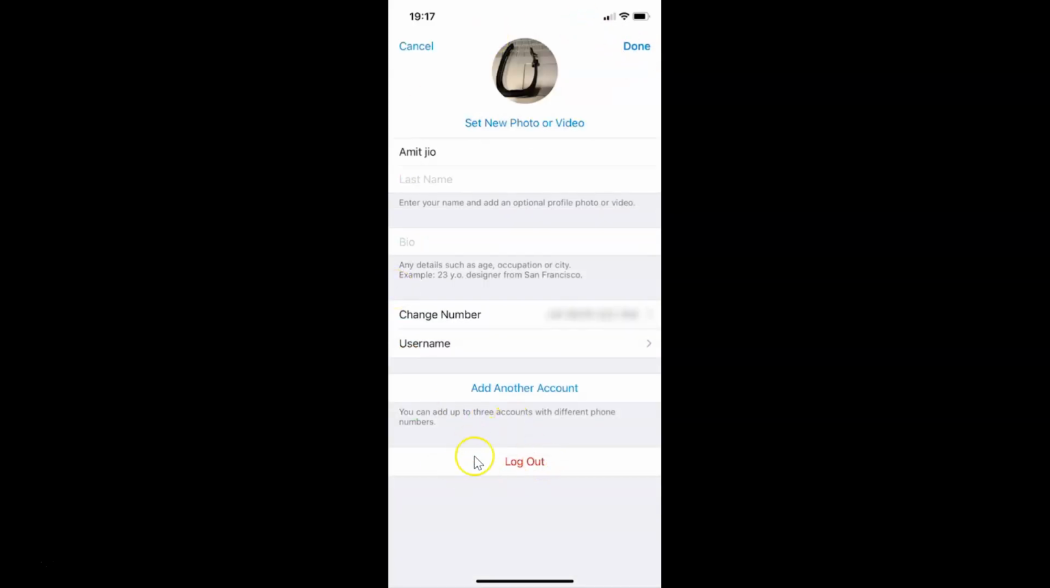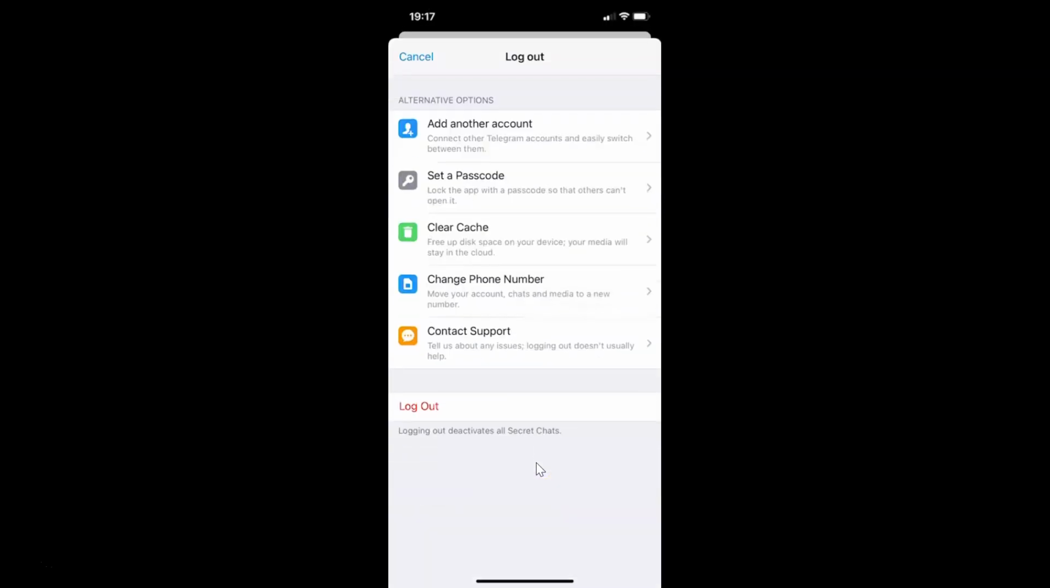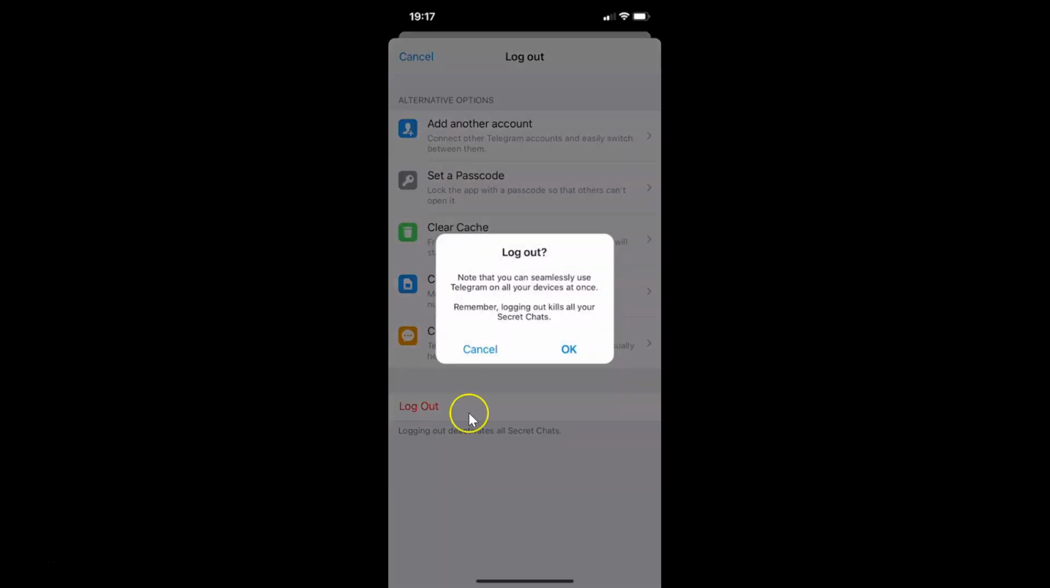And after that, you have to tap on this logout, this link over here. Okay. And I have this screen opened. And here we have this logout link. So you have to tap on this link again. Okay. I have a pop-up message.